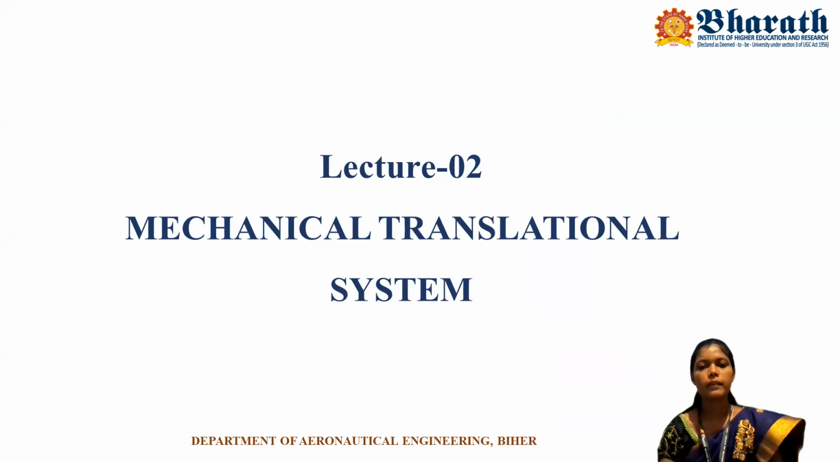Today's lecture is about mechanical translational systems. When considering mechanical systems, they can be divided into two subcategories: one is the mechanical translational system and the other is the mechanical rotational system. A mechanical translational system means that when a force is applied onto the mechanical system, the movement is in a straight line or straight path. A mechanical rotational system means that when a torque is applied onto the system, the movement is in an angular direction.